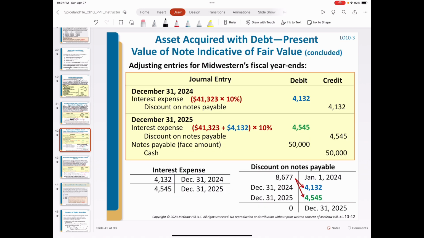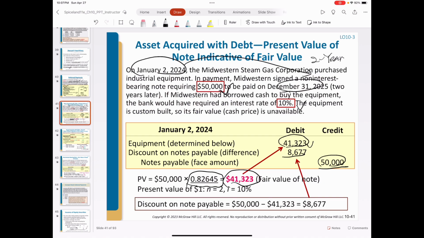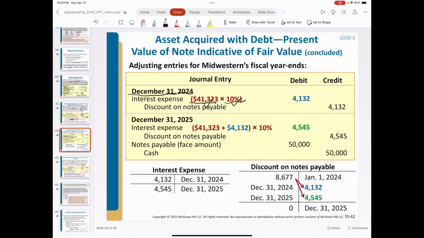So by the end of 2024, we will debit interest expense based on the product of 41,323 and 10%. 41,323 is the carrying amount of the debt, which is the difference between notes payable and discount on notes payable. The interest expense is 4,132, interest payable 4,132. And after this transaction, we credit discount on notes payable.